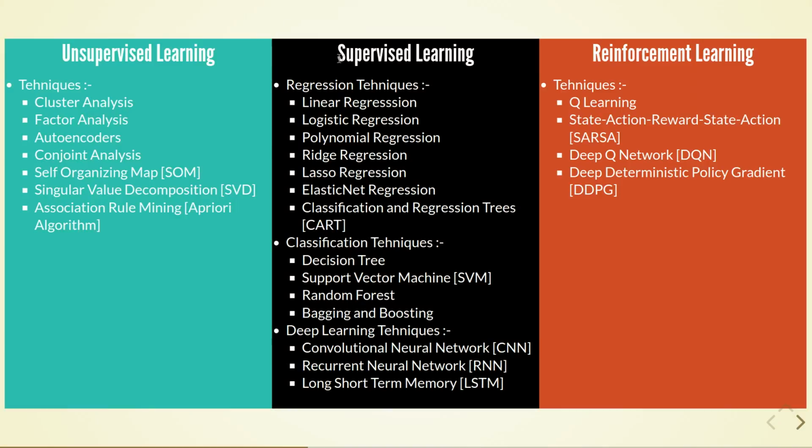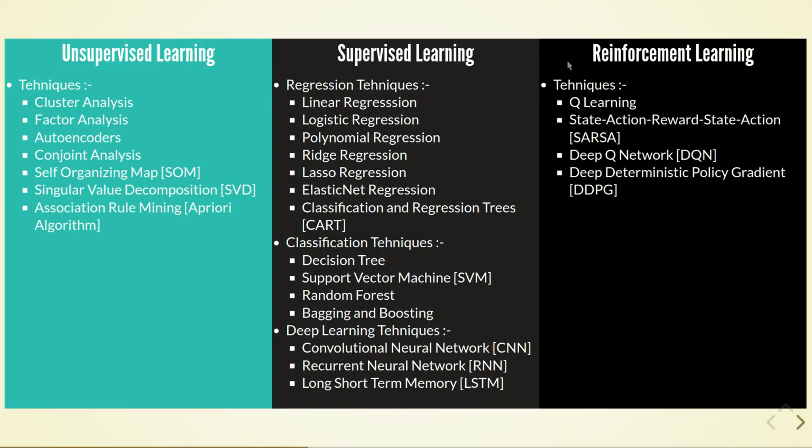In supervised learning, for regression problems we can use linear regression, logistic regression, polynomial regression, ridge regression, lasso regression, elastic net regression and CART, that is classification and regression tree, which is a part of the tree family. For classification problems, we can use support vector machine, decision tree, different variants of bagging and boosting, and random forest. For deep learning, we can use convolutional neural network and long short-term memory. For reinforcement learning, we can use Q-learning, state action reward state action, deep Q network, and deep deterministic policy gradient.